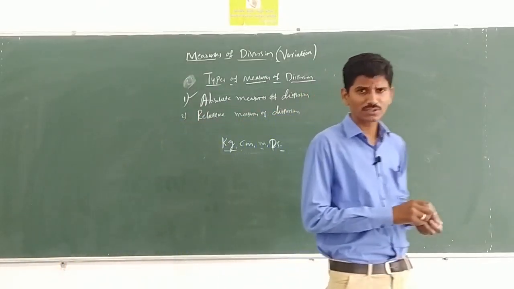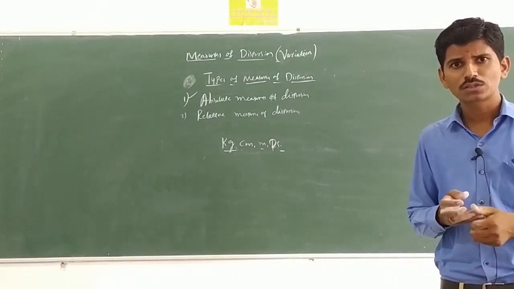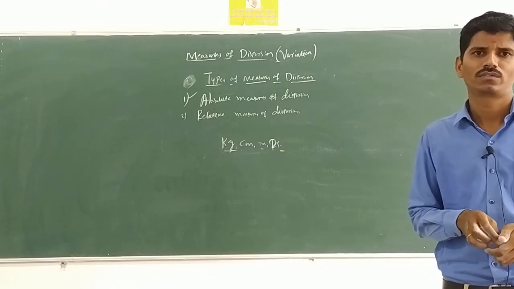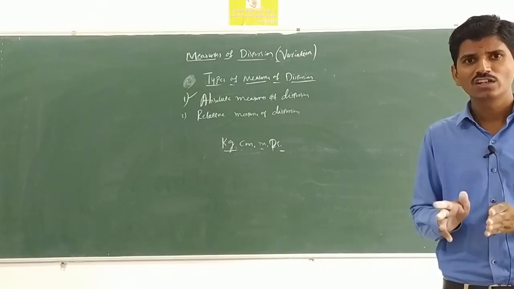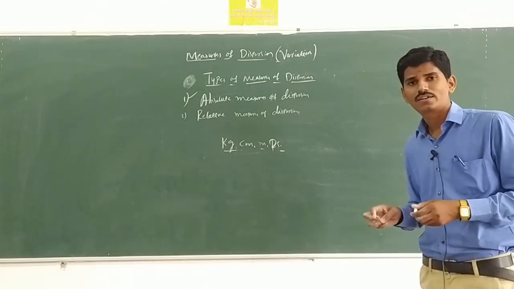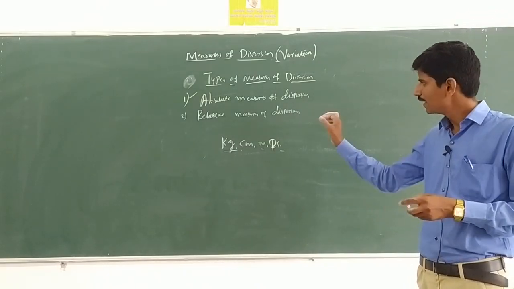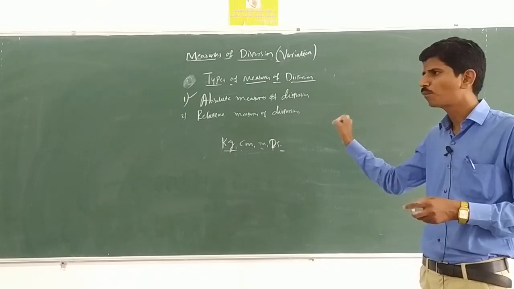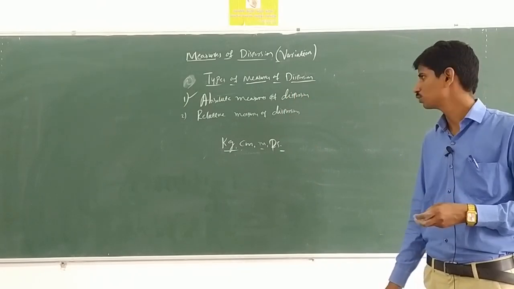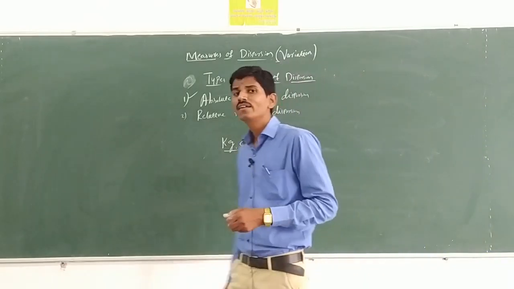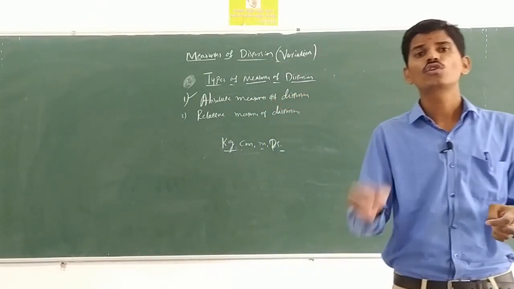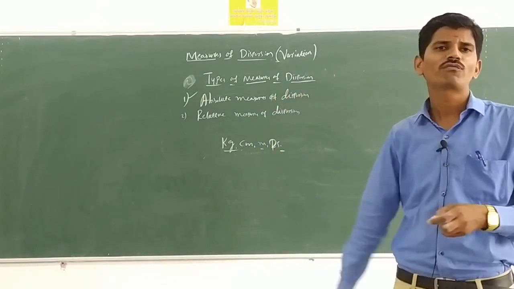What is absolute measures of dispersion? Absolute measures of dispersion contain the same statistical units in which the original data are given, such as kgs, centimeters, meters, inch, rupees, etc. are said to be absolute measures of dispersion. Okay, in absolute measures of dispersion we are using the units, that is, original units, then it is said to be absolute measures of dispersion.